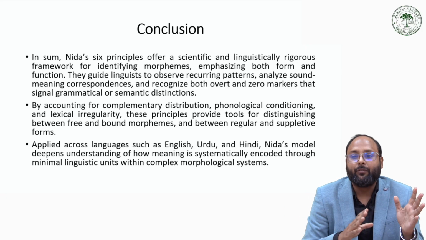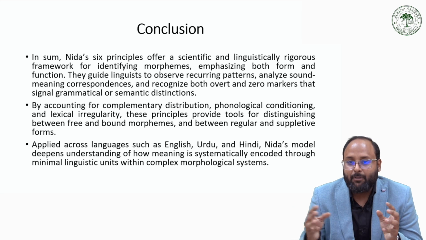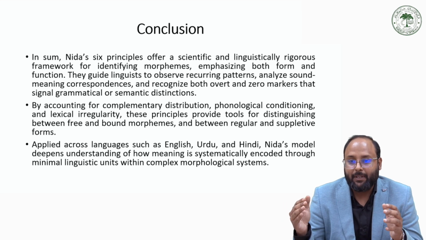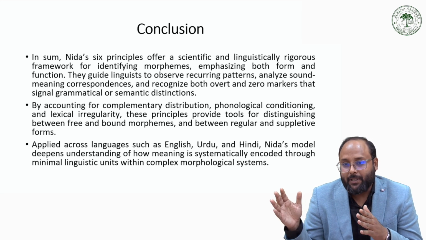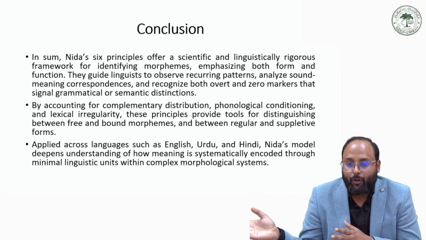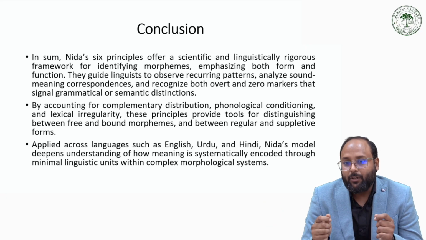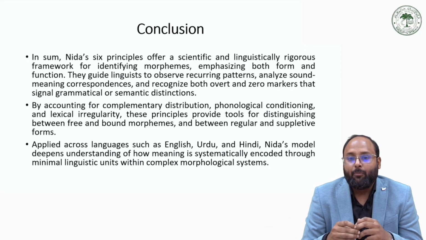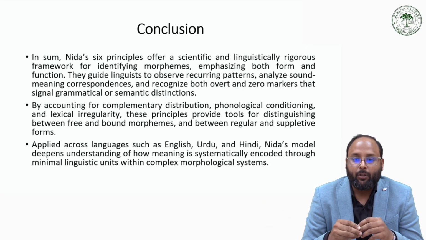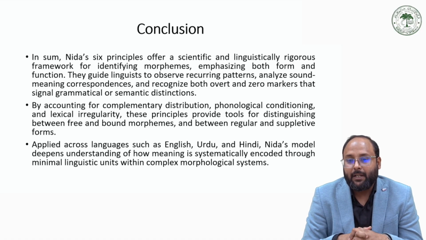On the basis of form and meaning, even when we have the same meaning in all occurrences, sometimes the same form and sometimes different forms, sometimes the form is phonetically conditioned, sometimes grammatically conditioned, sometimes irregular, but they give the same meaning. On all these bases, we can say that they are morphemes. So these are the six principles of Nida for identifying morphemes. Thank you.